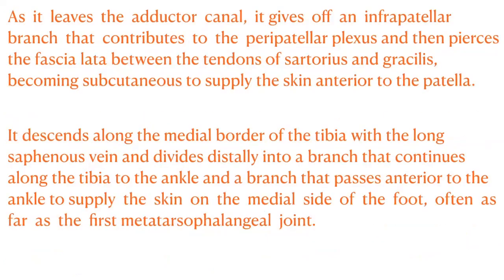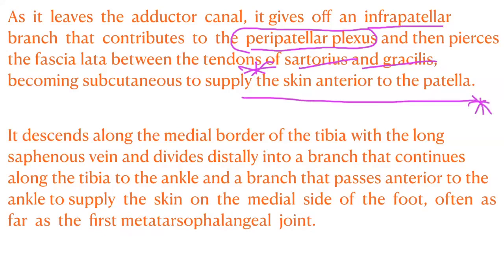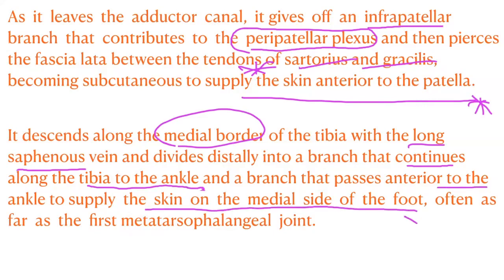As it leaves the adductor canal, it gives off an infrapatellar branch that contributes to the peripatellar plexus and then pierces the fascia lata between the tendon of sartorius and gracilis. Remember that. Becoming subcutaneous, it supplies the skin anterior to the patella. It descends along the medial border of the tibia with the long saphenous vein, and divides distally into a branch that continues along the tibia to the ankle and a branch that passes anterior to the ankle, supplying the skin on the medial side of the foot.